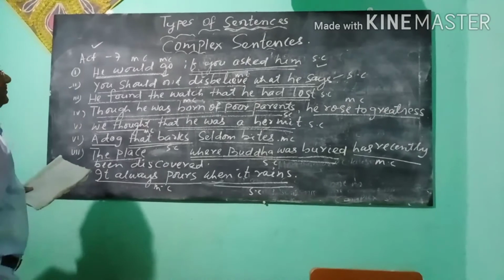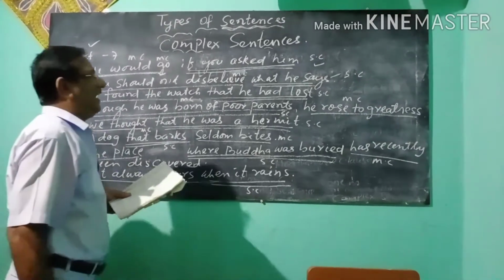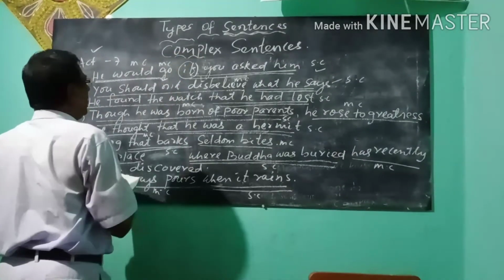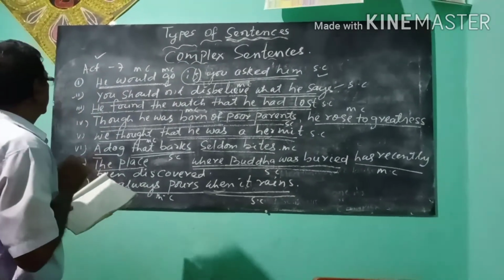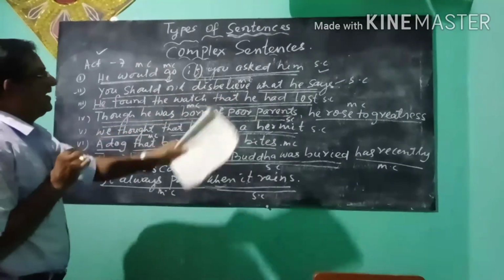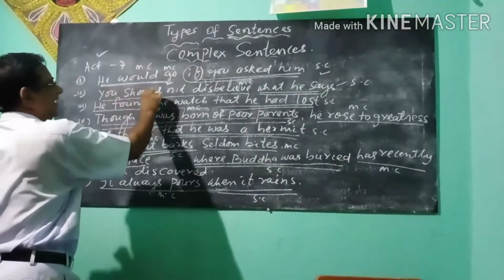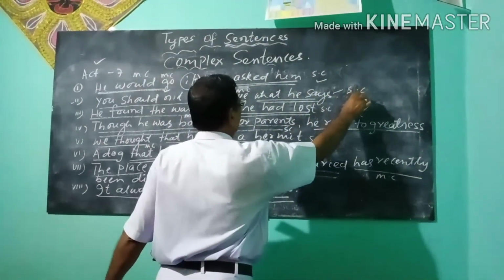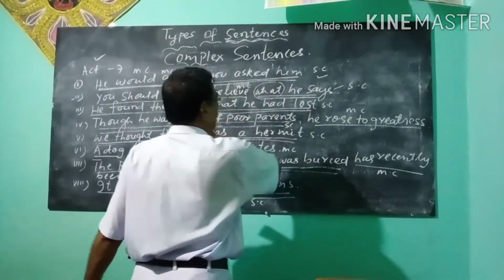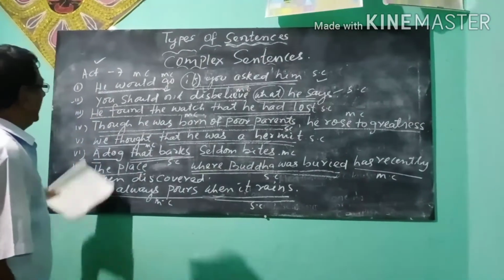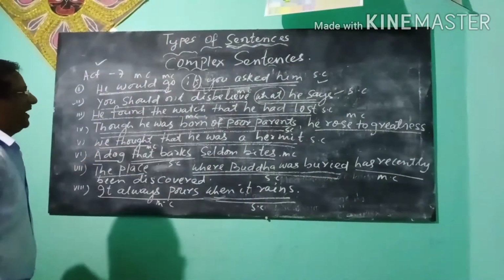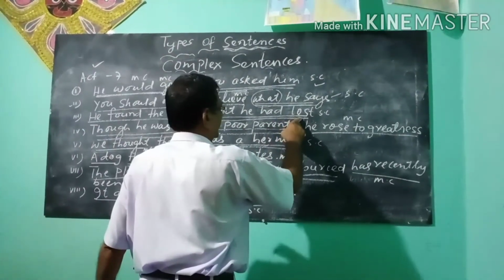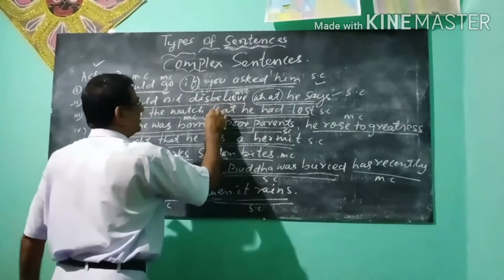Sentence number 2, you should not disbelieve what he says. Here, if he is co-subordinator, you should not disbelieve is MC, what he says is the subordinate clause, what is the subordinator. He found the watch, MC, that he had lost, SC, subordinate clause. That is the subordinator.